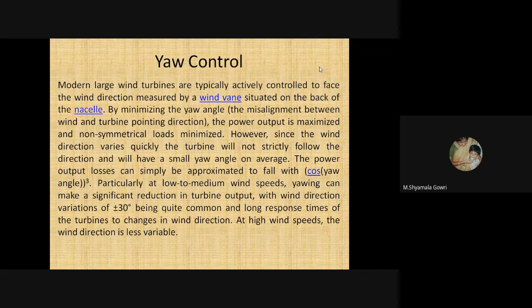However, since the wind direction varies quickly, the turbine will not strictly follow the direction and will have a small yaw angle on average. The power output losses can be approximated to fall with cos yaw angle cubed. Particularly at low to medium wind speeds, yawing can make a significant reduction in turbine output, with wind direction variations of plus or minus 30 degrees being quite common, and long response times of wind turbines to changes in wind direction. At high wind speeds, the wind direction is less variable.